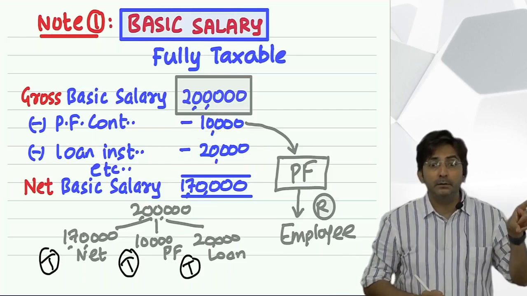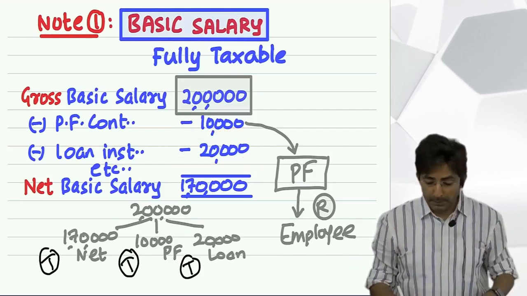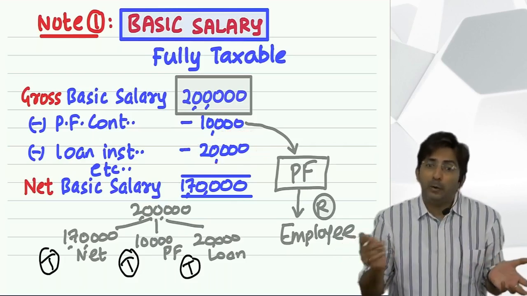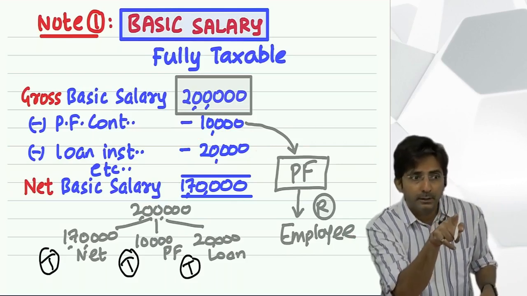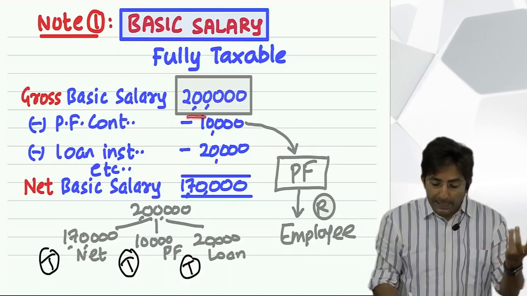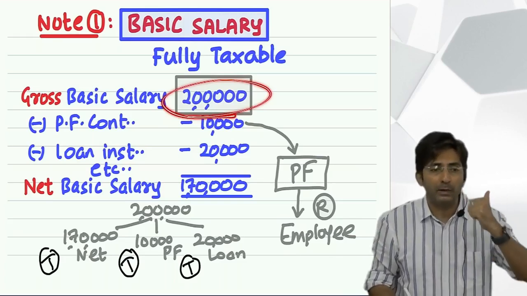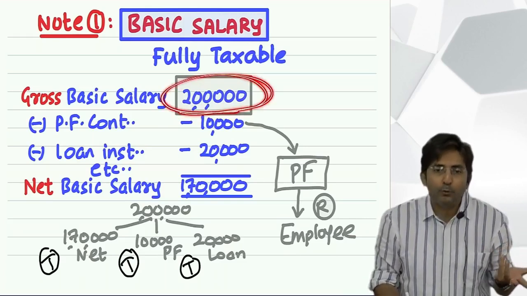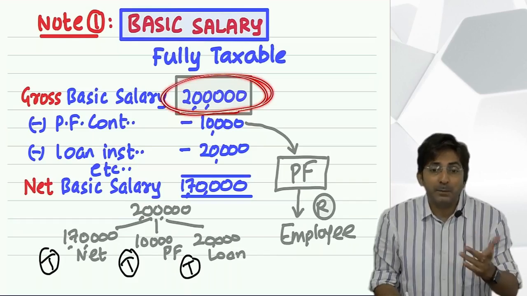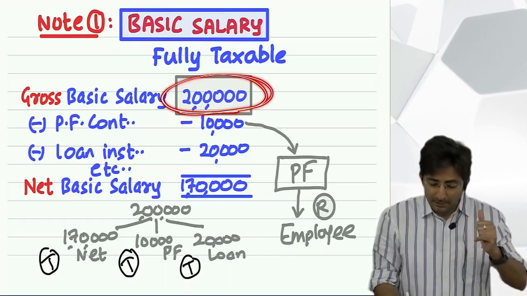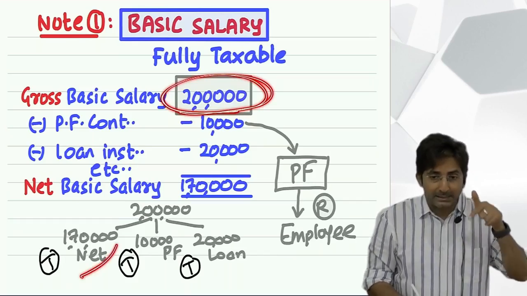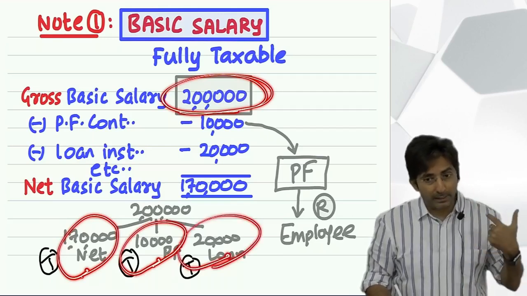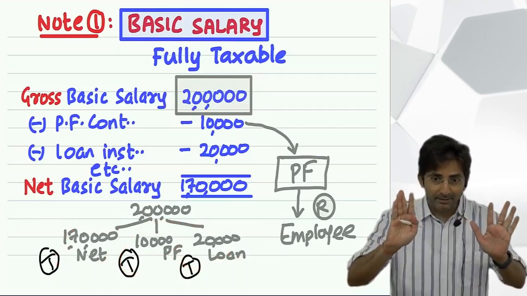When you received the loan, it was a liability. But now when it is cut from your salary, it is part of your salary. And if you say, I'm not enjoying it, you enjoyed the loan. Don't say you didn't enjoy this. And if you enjoyed the full 2 lakhs, why not pay tax on the full 2 lakhs? Basically we should be convinced that eventually I am getting the benefit of the full 2 lakhs. But the difference is past, present, future. 170 I am enjoying in present. 10,000 I will enjoy in future. 20,000 I enjoyed in past. But you enjoyed, then pay tax.